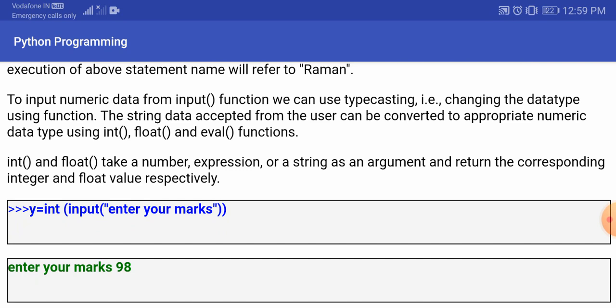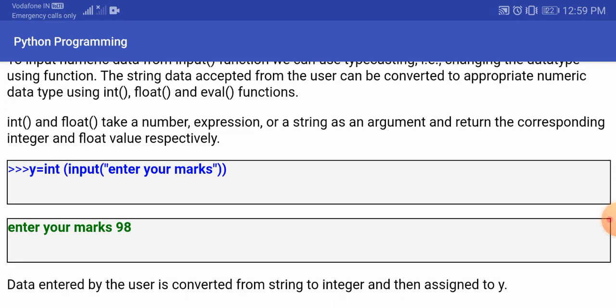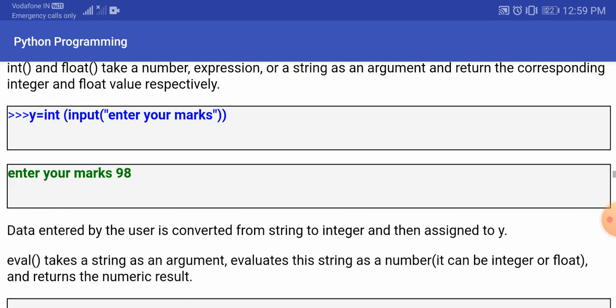Now here you can see y equals int input, enter your marks. So here you are going to enter your marks, and it is going to take the value as an integer. Why? Because this time we have used the int function. int is used for getting the values as integers. And if you are not writing int, then by default values will be taken as strings. So here we have given int, that's why we are giving a number as an input.